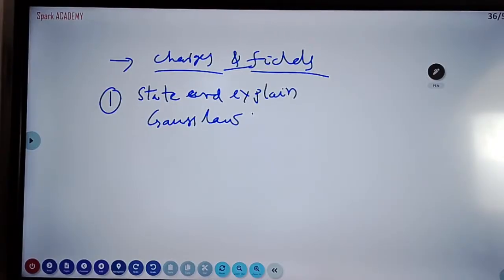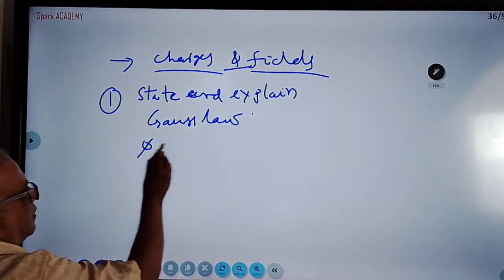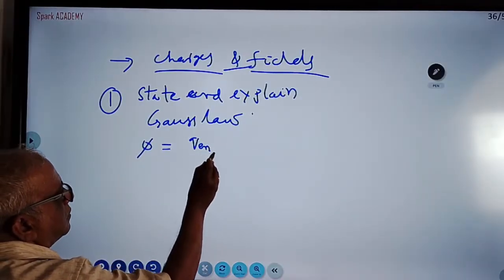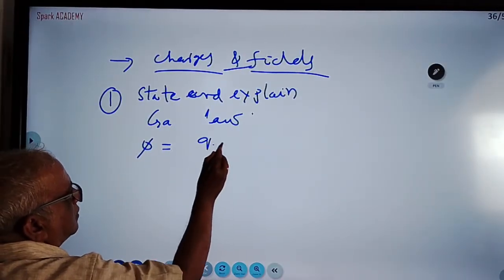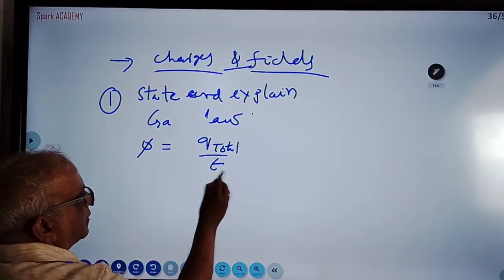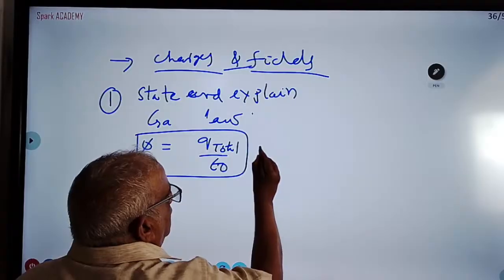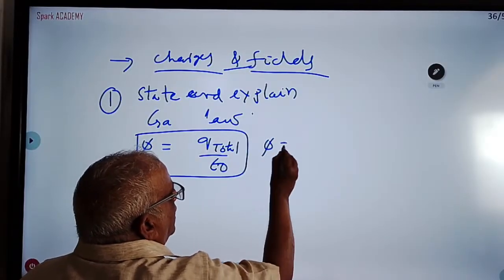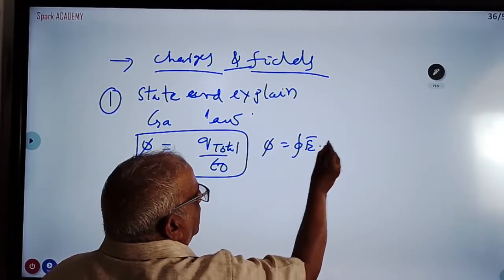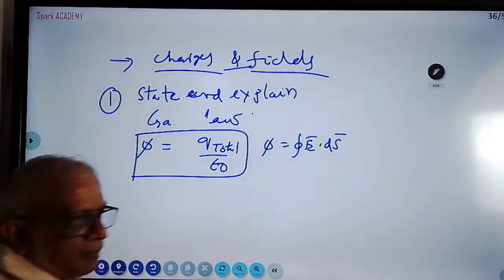What is Gauss law? Flux is nothing but the charge enclosed, total charge by epsilon naught. This is flux, Gauss law. Gauss law is also known as integral E dot ds. Integral E dot ds is equal to Q by epsilon naught.